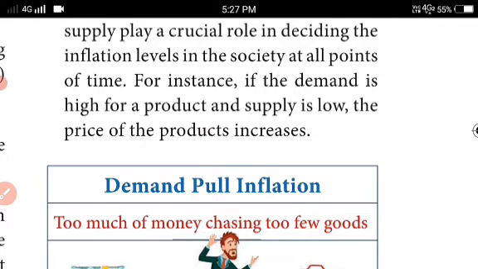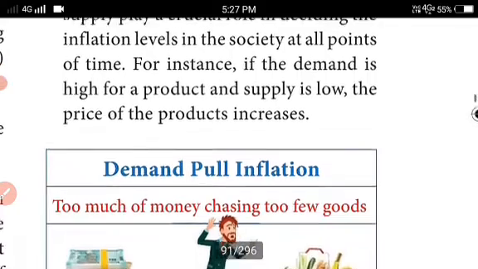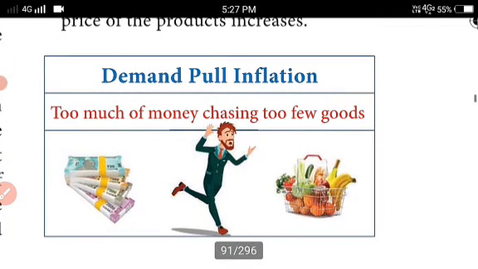So it depends upon the demand, the product's price also will be increased, which is called demand pull inflation. Here demand only is influencing, that's why demand pull inflation. See here, too much money chasing too few goods. This is one definition, isn't it? Colburn's definition: too much money chasing too few goods. This is demand pull inflation.